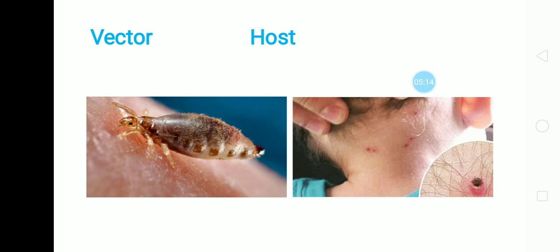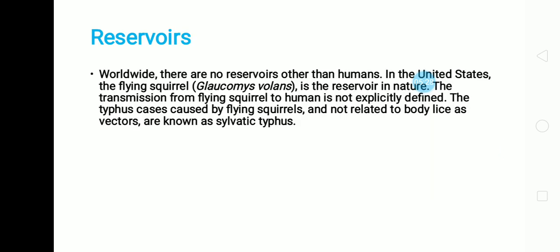In this diagram, the vector, body lice, is seen, and the host, a human being, which is infected, causing lesions or red spots on the body. Regarding reservoirs, worldwide there is no reservoir other than the human. Means rickettsia is found only on the human body.